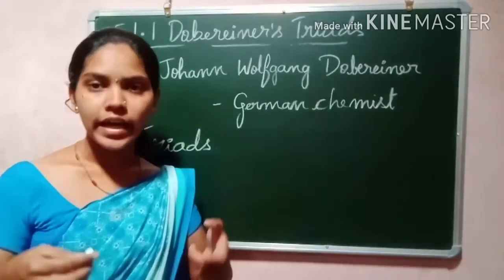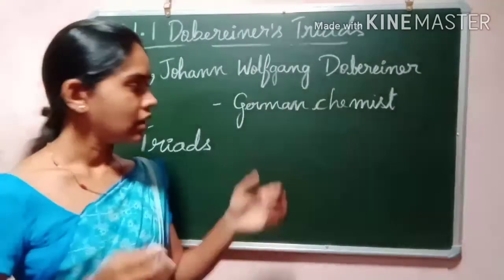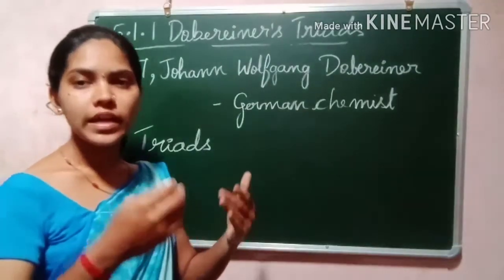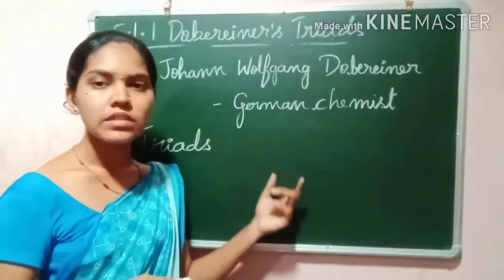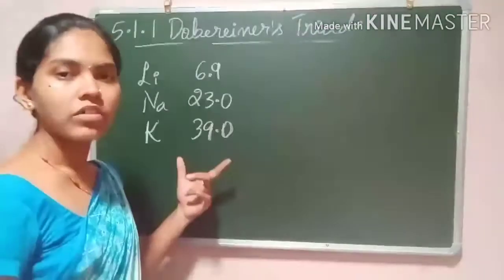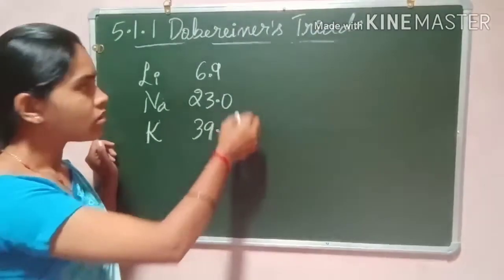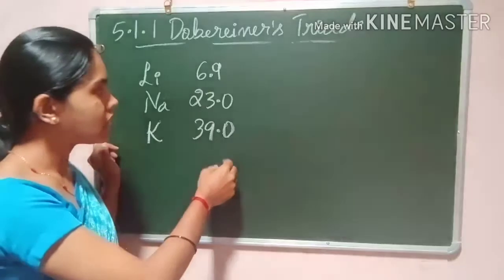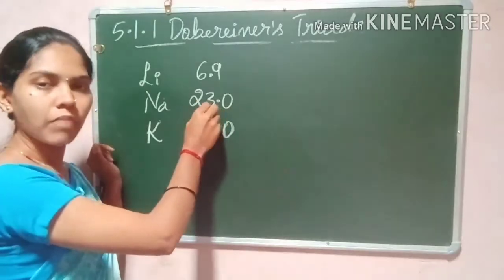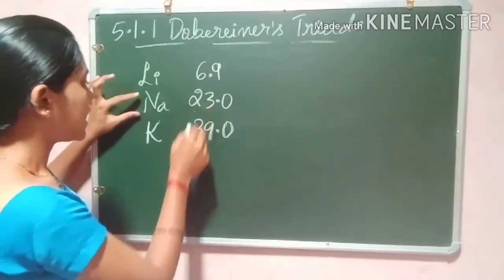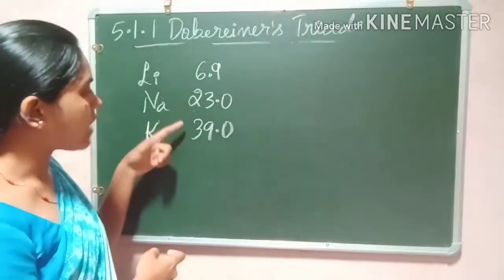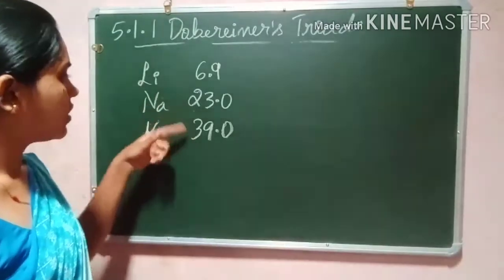And what he did, he found the triads and arranged the elements in increasing atomic masses. He wrote the atomic masses of these triads in increasing order, and he found that the atomic mass of the middle element is the average of the first and the last one.